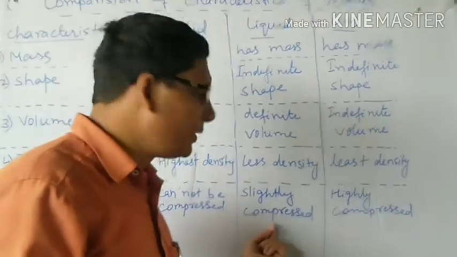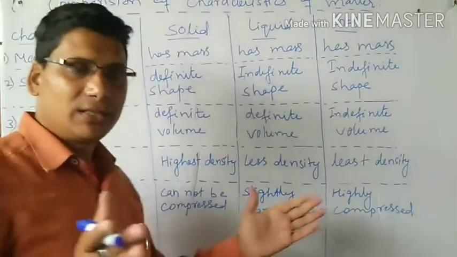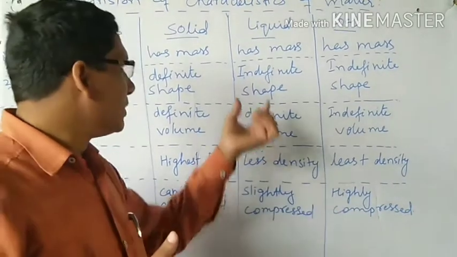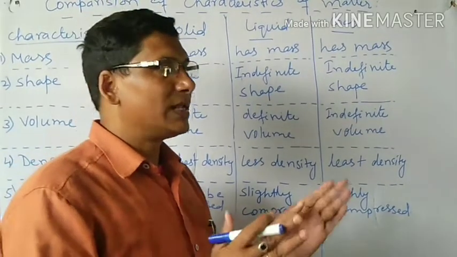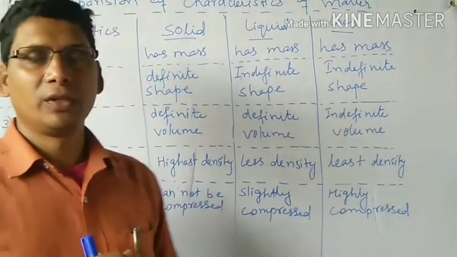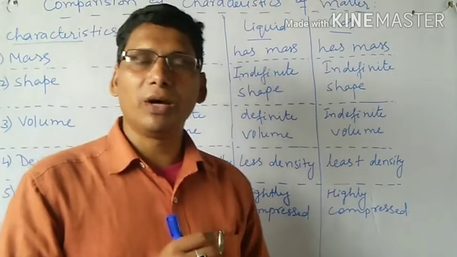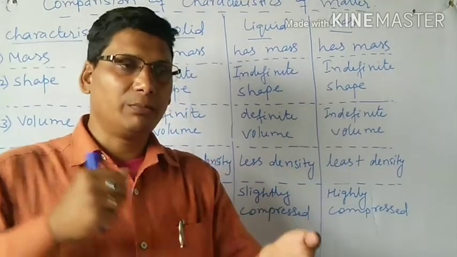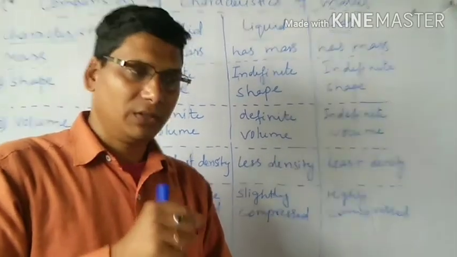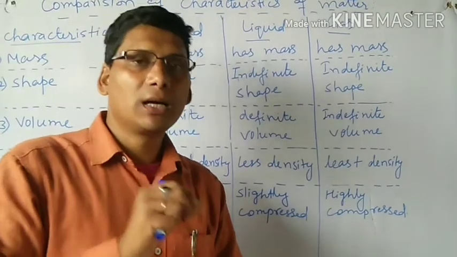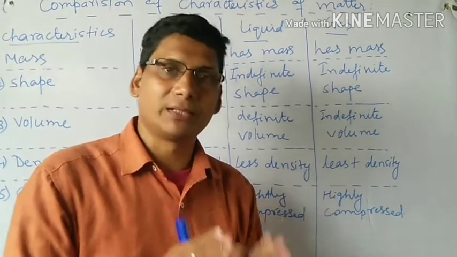But in the liquid, as intermolecular space is more compared to the solid, it has a little bit of space, so the molecules in liquids can be slightly compressed. You can do this experiment with the help of a syringe. Take a syringe, remove the needle, just fill it with water. Now close the mouth of the syringe and press the piston from the back side. You will see the piston in the syringe having the water will be slightly compressed. Why? Because it has some intermolecular space.